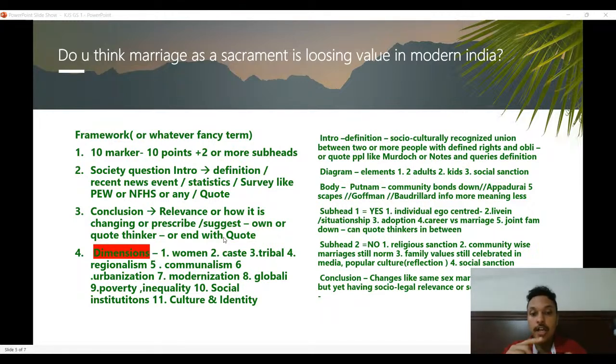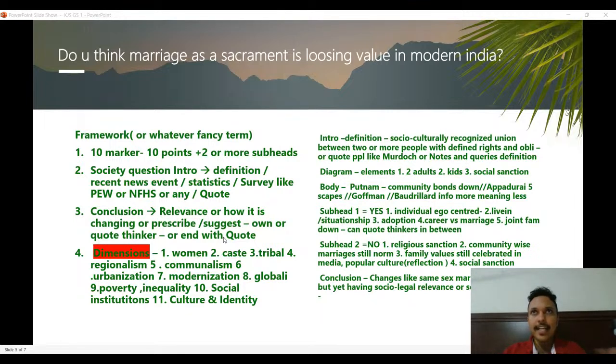Honor killing, absolutely. So religious sanction, community-wise marriage is still the norm, or family values are still celebrated in media, popular culture, social sanctions, etc. You can talk about things like honor killings, khap panchayat, caste-based violence or caste-based marriages, or anything pertinent. Just put it into the relevant subheading. One is supporting the motion, one is negating the motion, and then conclude it with how things are changing, or conclude it with something normative, some quote or some thinker's idea.